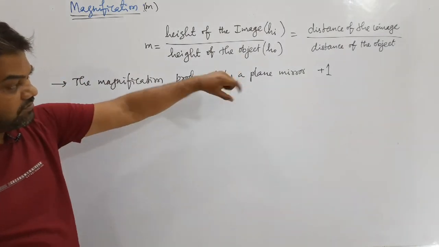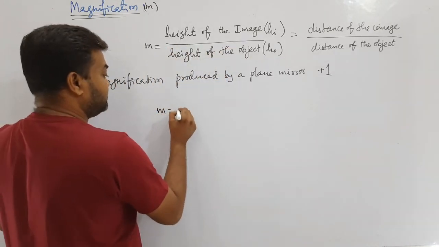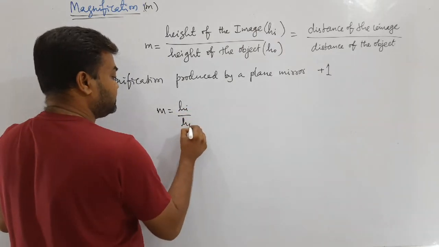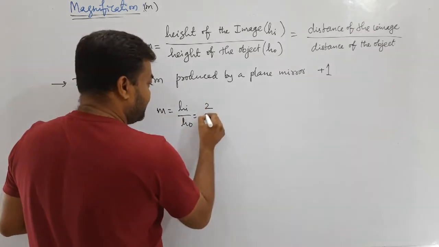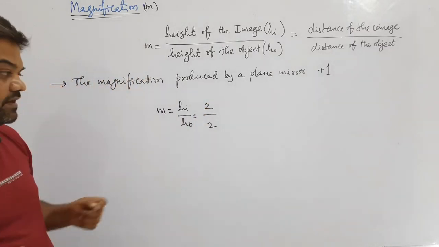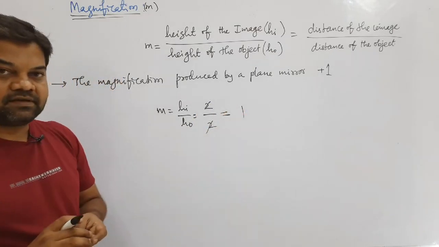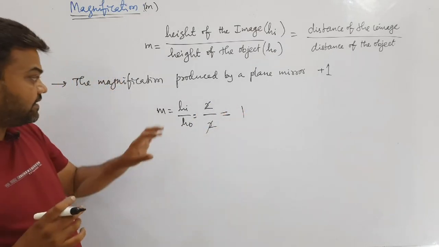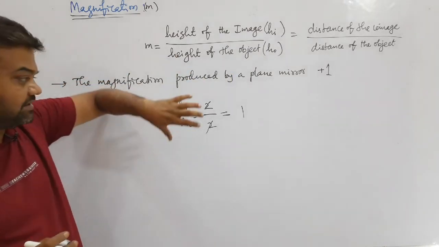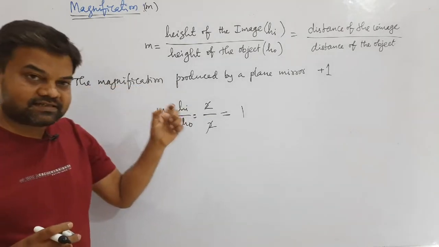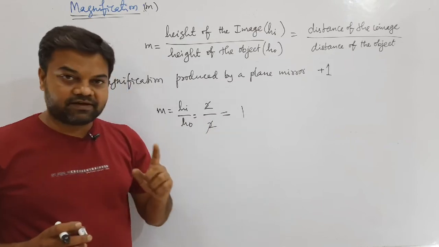When will you get the value of 1? When m is equal to h_i by h_0, if both have the same number, suppose the height of the image is 2 and the height of the object is also 2, then it will be 1. The one thing we have to remember is that it will be 1 when the heights of the image as well as the object are the same.